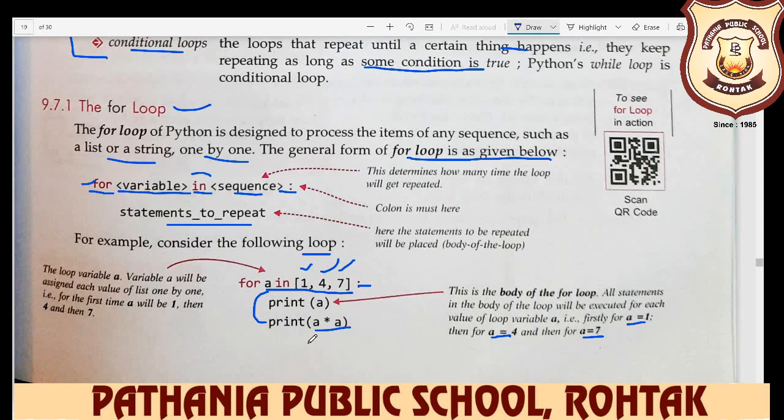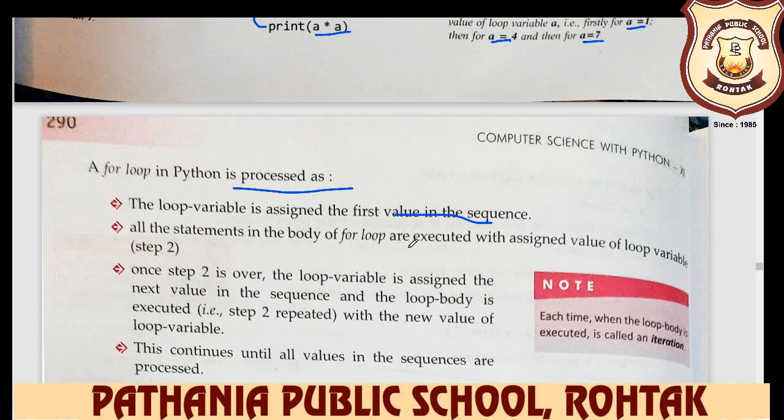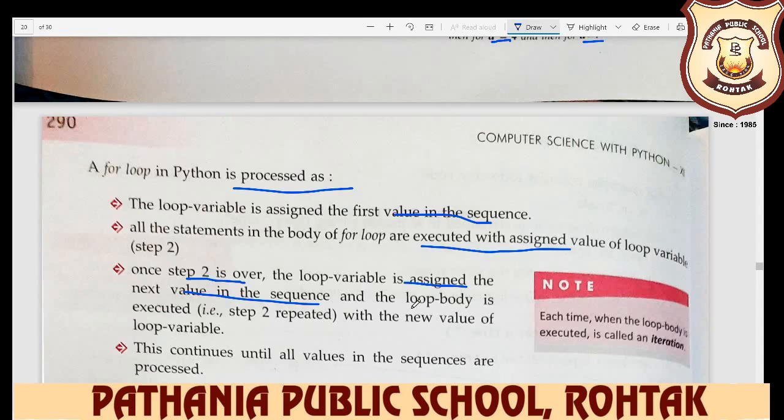So you learn here, a for loop in Python is processed as: the loop variable is assigned the first value in the sequence. Then all the statements in the body of the for loop are executed with the assigned value of loop variable. Step 2, the loop variable is assigned the next value in the sequence, and the loop body, meaning the statement where you want to display, is executed.